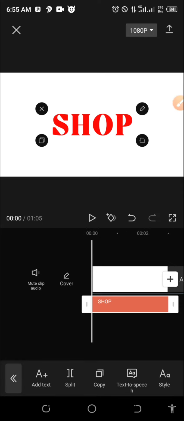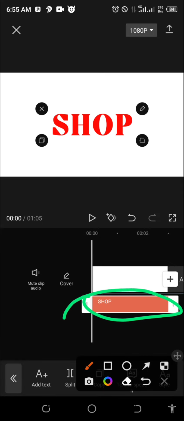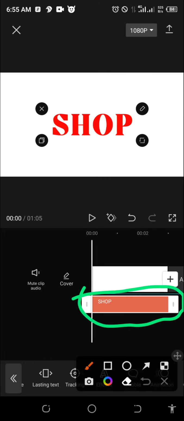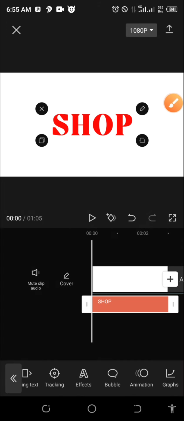I will click on the text. Remember, I have to click on the text bar. When I click, I will go to style, or I will just scroll. Remember, I have clicked and highlighted the text bar first, okay? And it has been highlighted. So that is when all these options, they are the text editing tools.